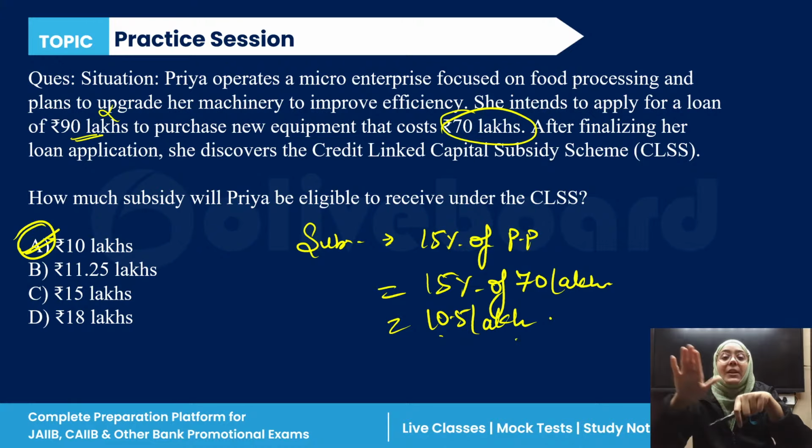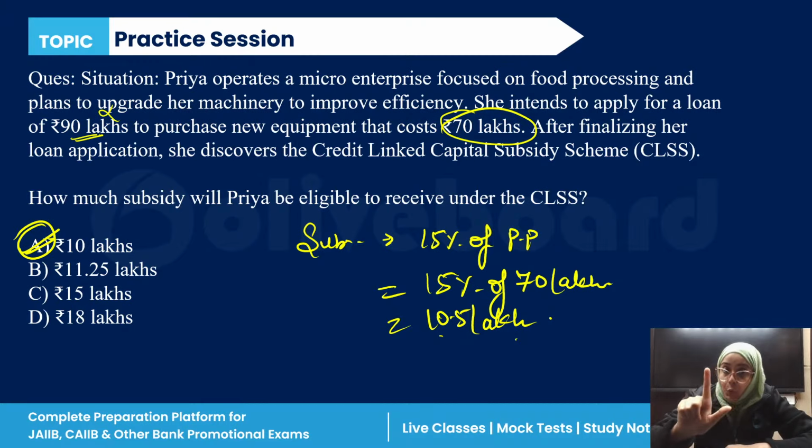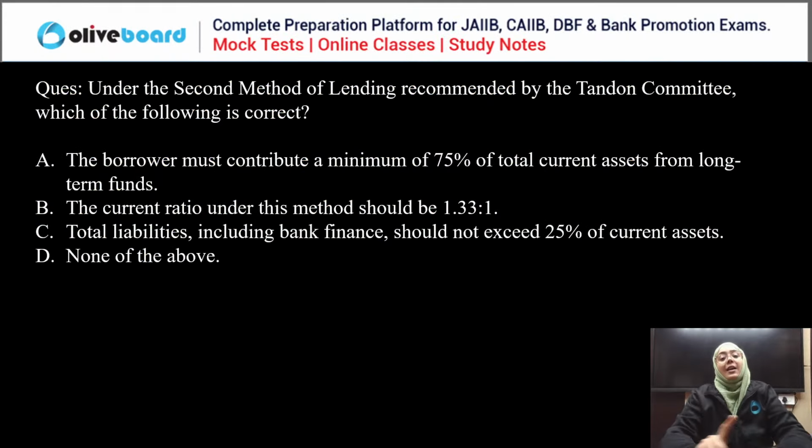Akash, see, credit linked capital subsidy scheme is always given for technology upgradation. Second, the maximum loan amount which can be sanctioned under the scheme is 1 crore. Subsidy is also given, and it is always 15% of the purchase price of the plant and machinery, not on the loan amount. So here the loan amount is 90 lakh, the purchase price is 70 lakh. So 15% of 70 lakh is the subsidy, which is approximately 10.5. Done? Good.